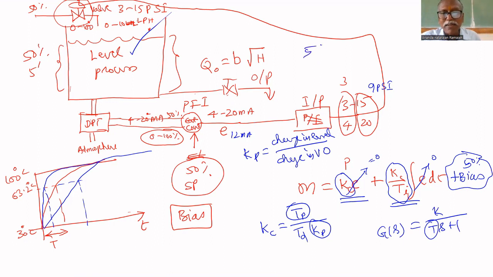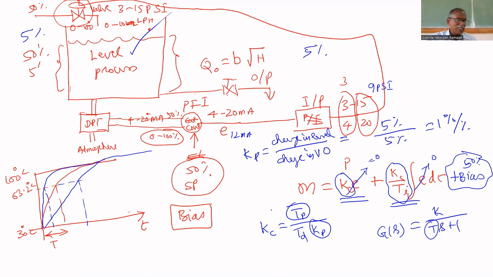Suppose I am increasing the valve opening by 5%. Level also changes 5%. What is the gain? 5% divided by 5%, 1% per percent. Therefore, the gain of the process is 1% per percent.